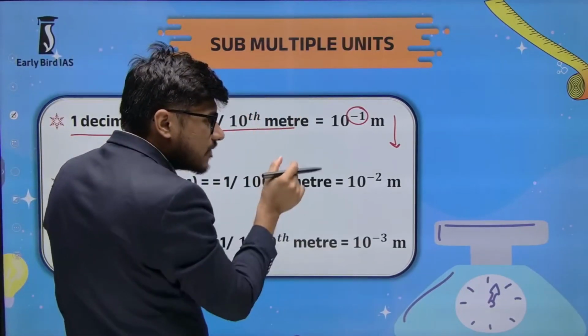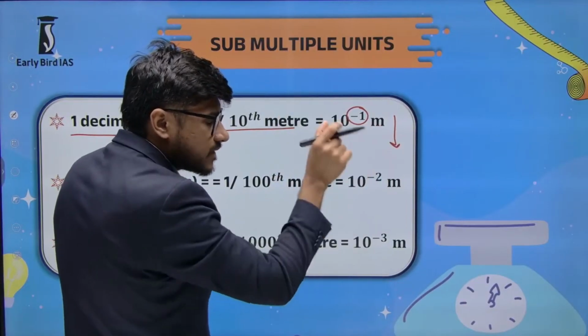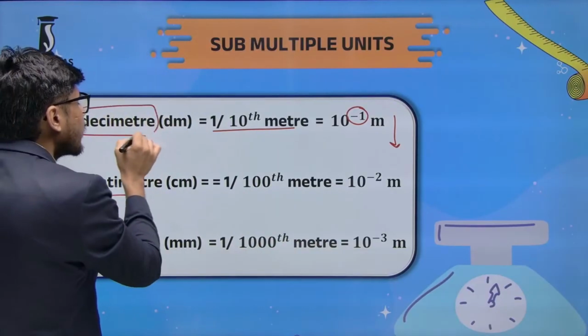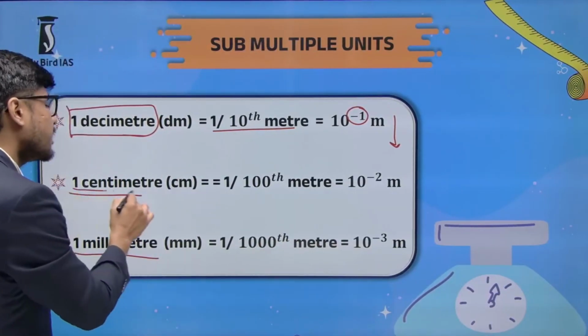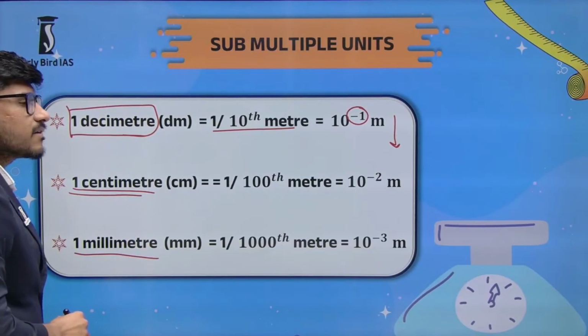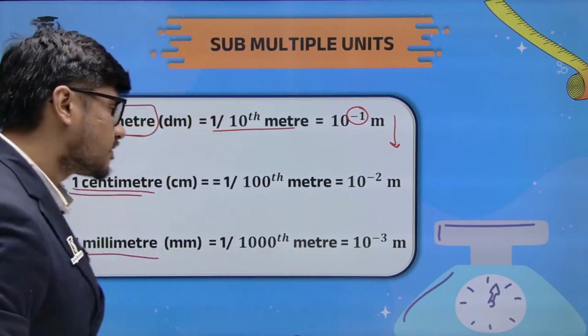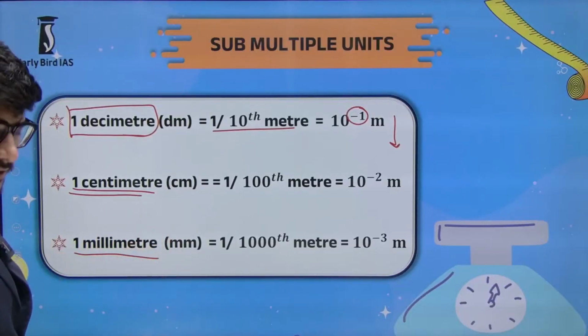If you divide 1 meter into 10 small units, then that 1 unit is called a decimeter. Then there is the centimeter. 1 meter is equal to 100 centimeters. 1 millimeter is equal to 1/1000th of a meter.